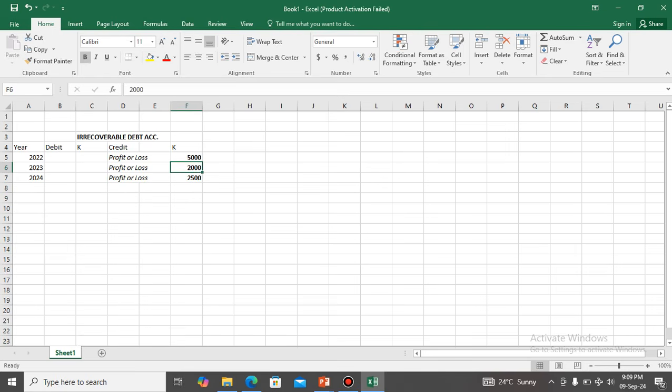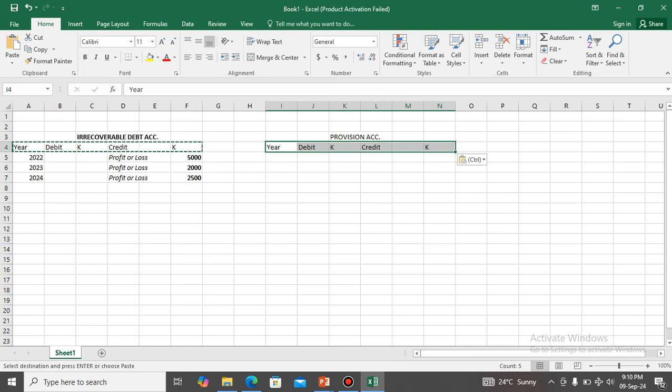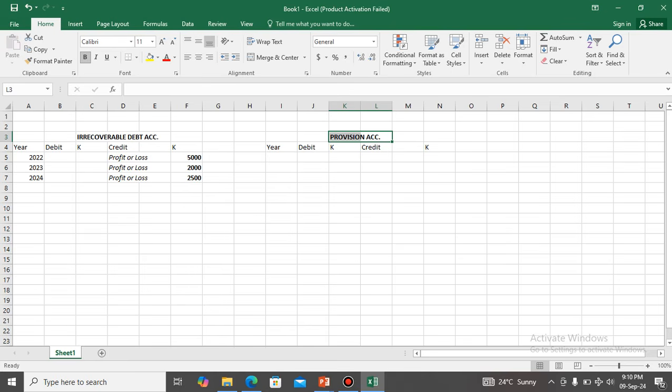But what is a bit of a complication is the provision. So this is a provision account. So let's begin. So let me just copy the debits and the credits. So this is the exam treatment. So in the exam, this is how you need to sort it out. This is how you need to do it. This is how you need to carry out the double entry for the irrecoverable debts. Right? When you're given a series of years, you've got 2022, 2023, 2024. This is what you need to do.